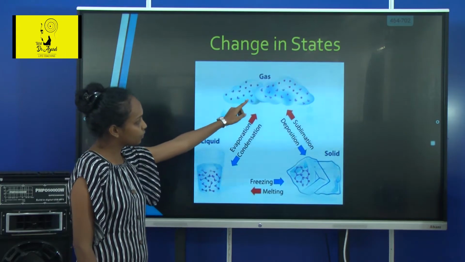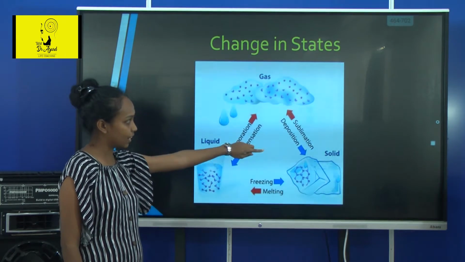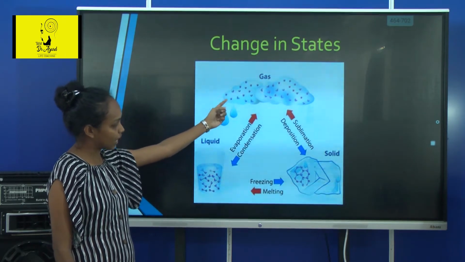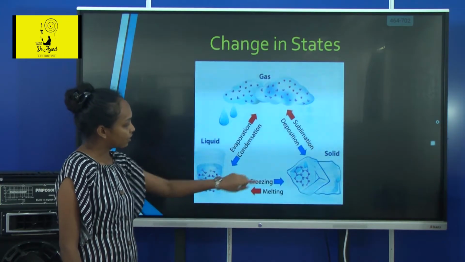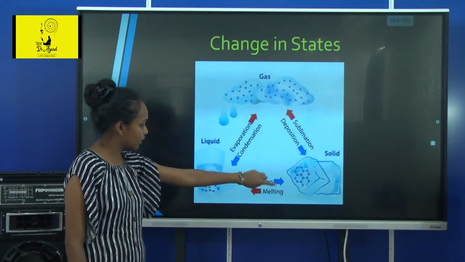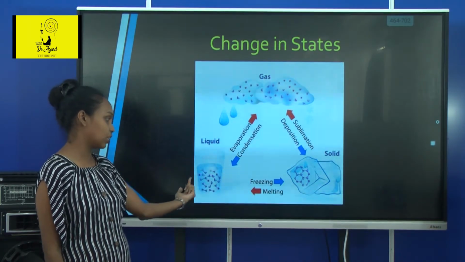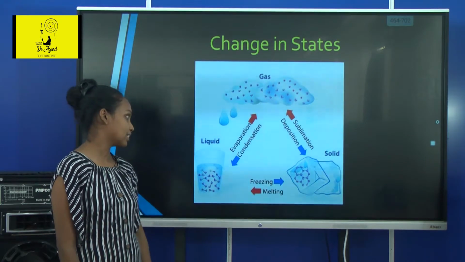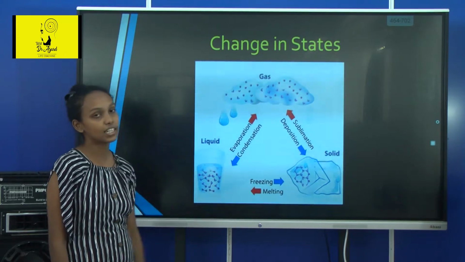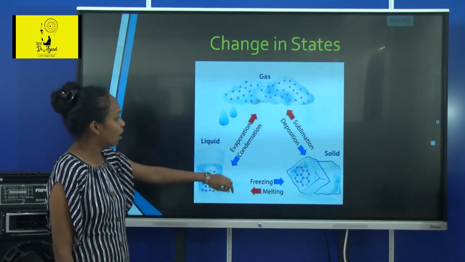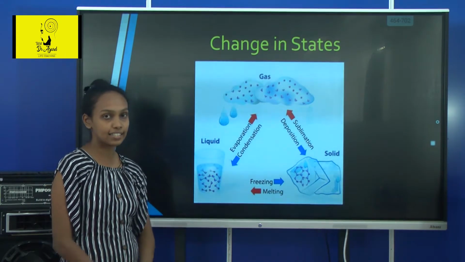A gas can convert from gaseous state to solid state. When gas converts from gaseous state to solid state, we call it deposition. And a solid can convert from solid state to liquid state. When solid converts from solid state to liquid state, we call it melting. And when liquid converts to gaseous state, we call it evaporation. And when a gas converts back into liquid, we call it condensation.